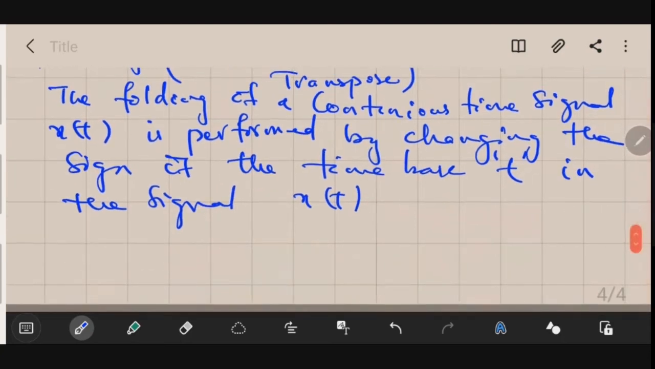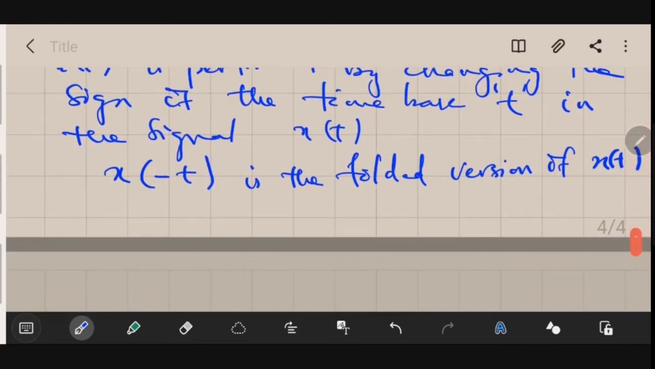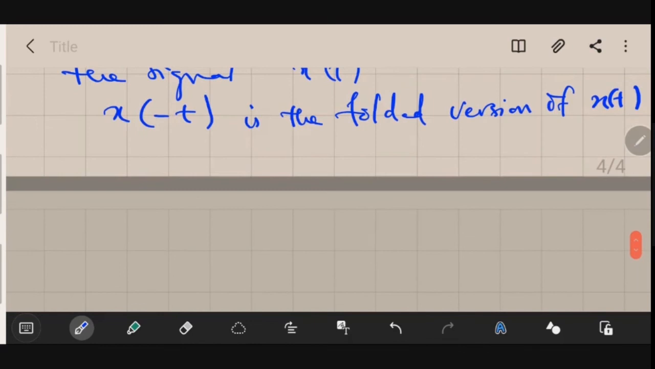The mirror image is actually the opposite of what is on one side. I will show you. It is written as x of minus t. The folded version of a signal x of t is x of minus t. If our x of t is the original signal, x of minus t is the folded version. So let me show you a signal and we will find out its folded version.